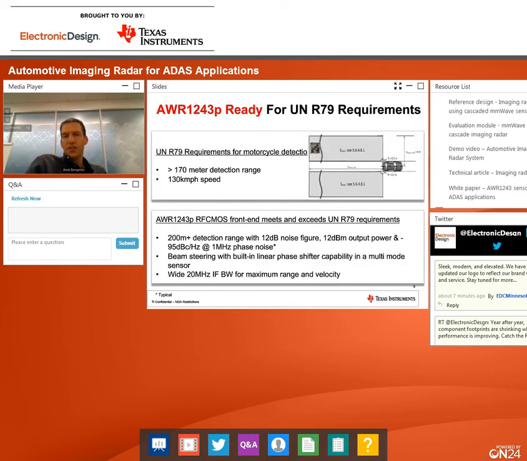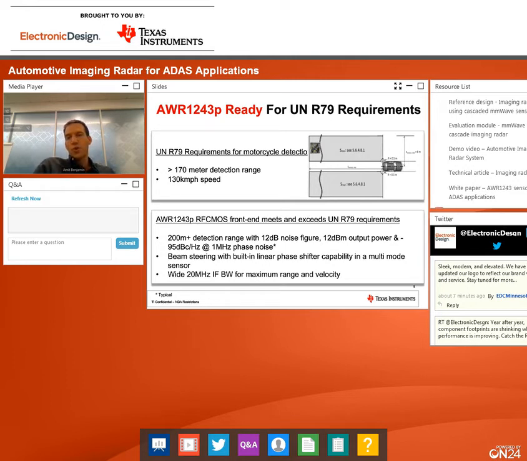A couple of applications that this high performance allows us to handle. One is R79, where we need to identify a motorcycle from a 170 meter approach at 130 kilometers per hour. The very nice RF performance of the 1243 enables it to detect objects from 200 meters, using the enhanced RF performance of 12 dB noise figure, 12 dB output power, and minus 95 dBc per hertz phase noise.